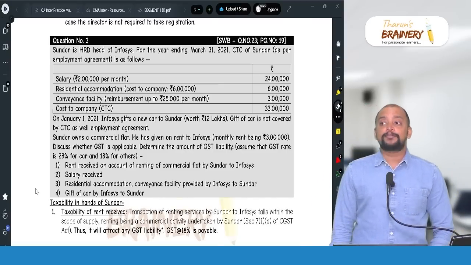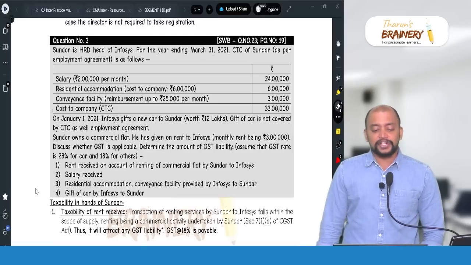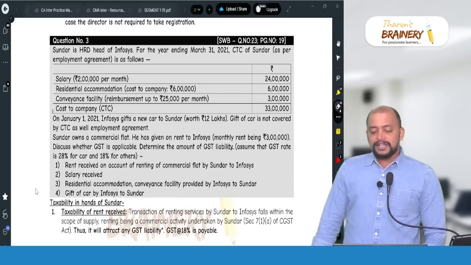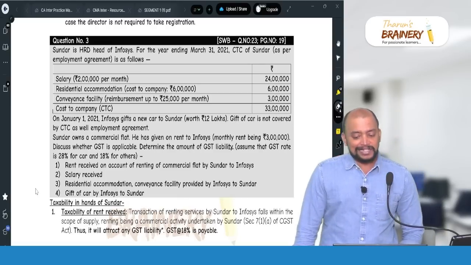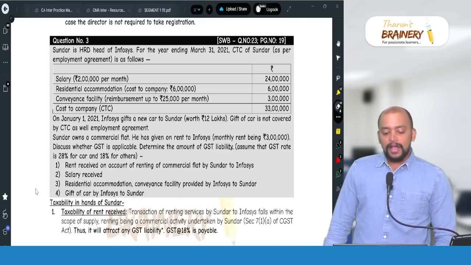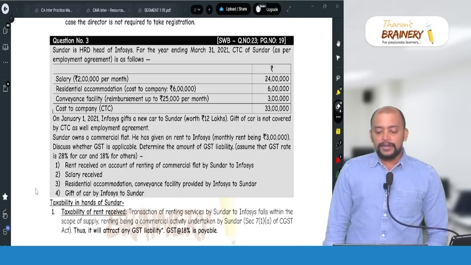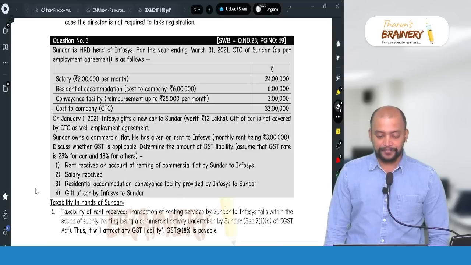Salary 2 lakh per month, residential accommodation cost to company 6 lakhs, conveyance facility reimbursement up to 25,000 per month. Cost to company is 33 lakhs. And on January 1, 2021, Infosys gives a car to Sundar worth rupees 12 lakhs.